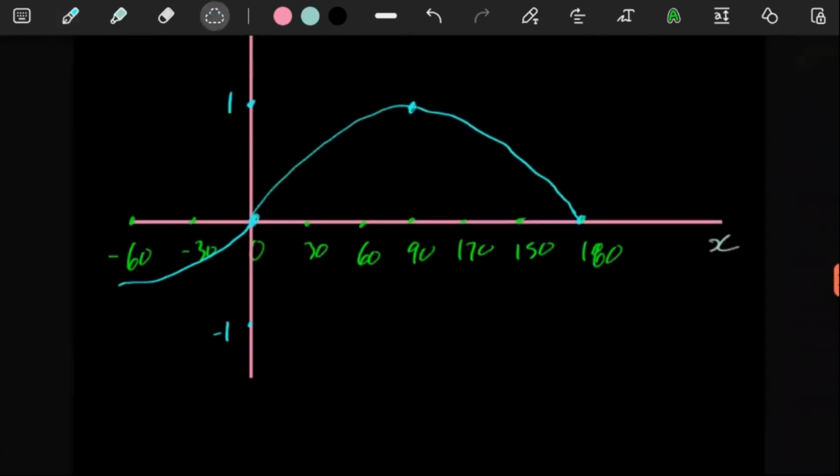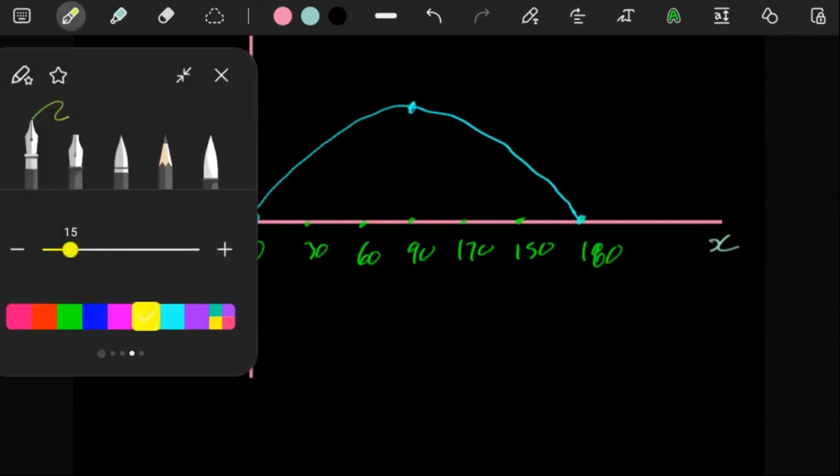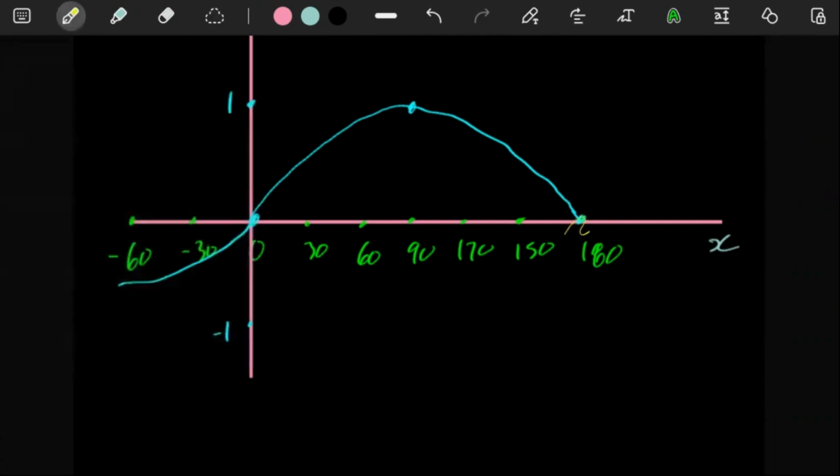If your whole graph is moved 30 degrees to the right, then these key values, the 180, we won't be able to see it, but if it's moved 30 to the right, this point would be somewhere there. The 90, where this turning point would be, would be somewhere there. The 0 here, moved 30 to the right, is where it will be.